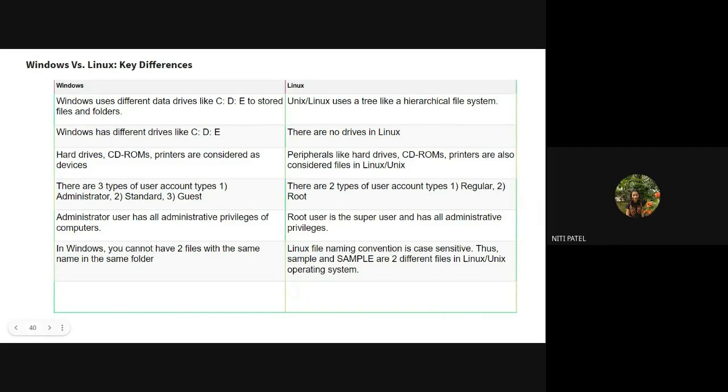Ma'am, if in Windows I have a 1 TB hard disk, I can make a partition of it. So what can I do in Linux? In Linux also you can have a partition, but that will be considered in the form of files, or in the form of directories. Okay, ma'am. अभी हमने देखा ना SDA1, SDA2, SDA3, ये सब क्या है? Paths ही है, but those paths are not considered to be drives. They will be considered as directories, or as files storing the information about those devices. Okay, ma'am.